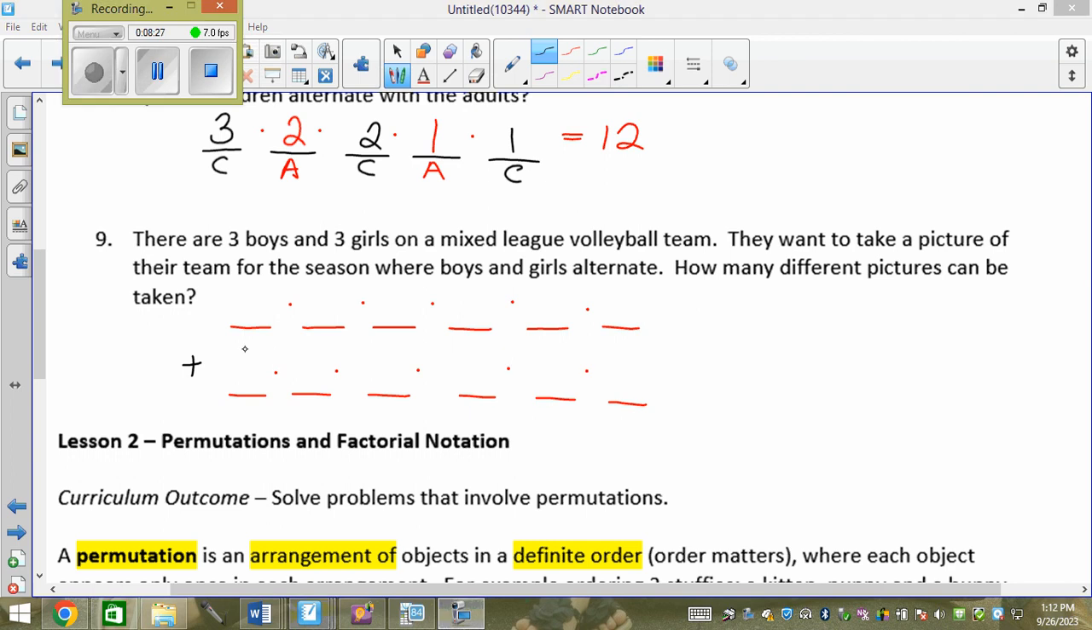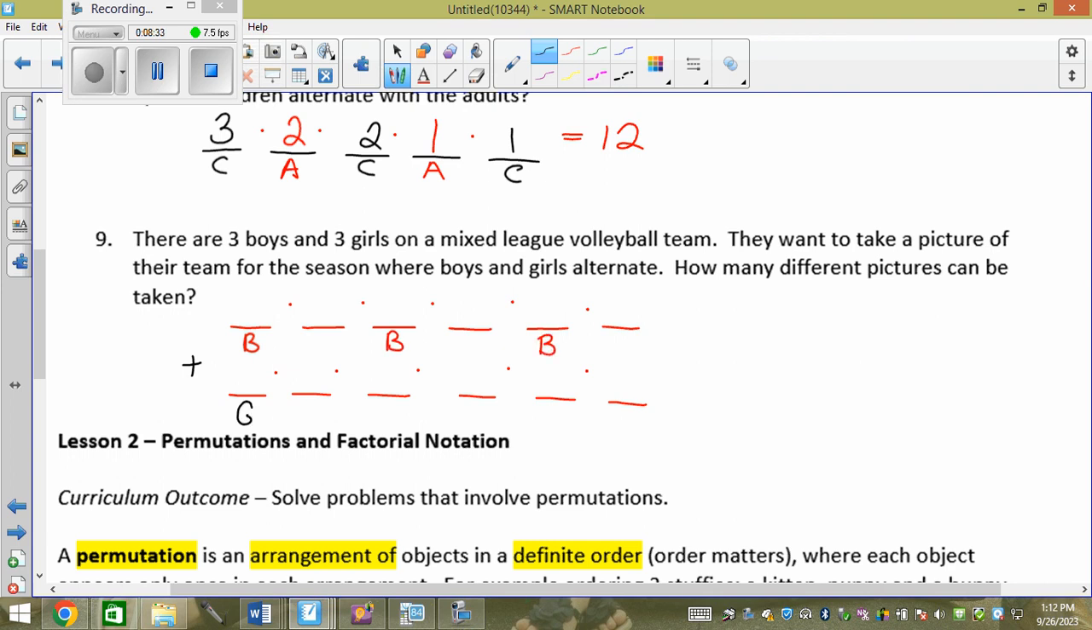Envision this as boy, girl, boy, girl, or we can envision it as starting with girls. Would the picture look different? If you looked at the 2 pictures, could you tell them apart? Yes, you could tell them apart. So you have to have 2 separate cases. This last one, we only needed 1 case because we had to start with children or they wouldn't alternate.